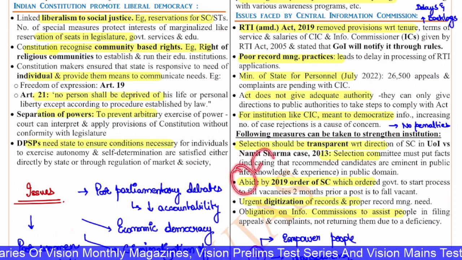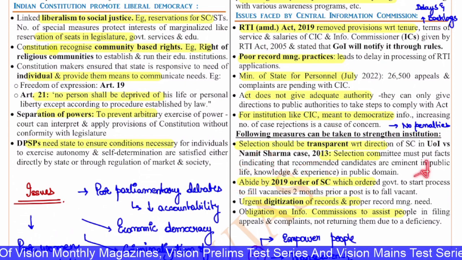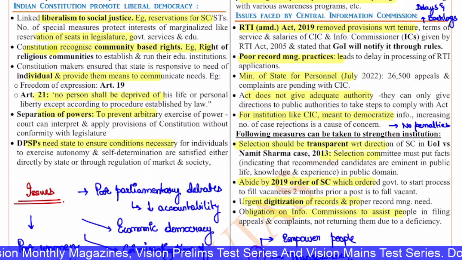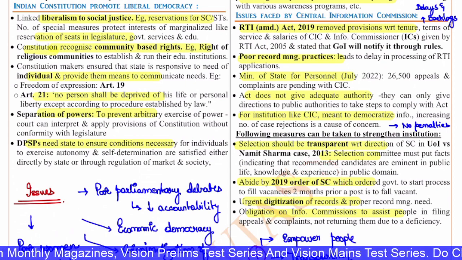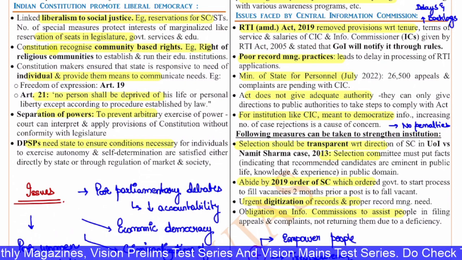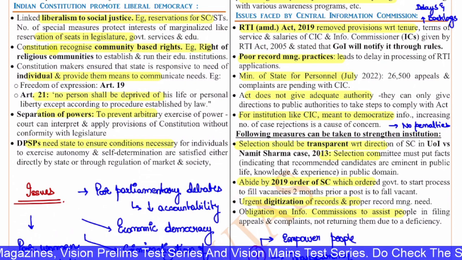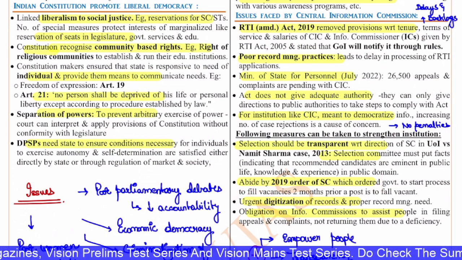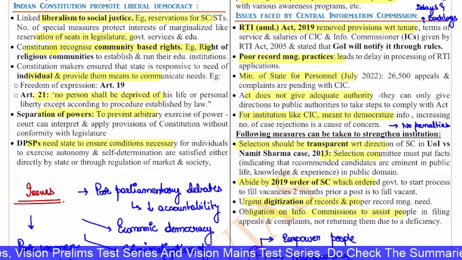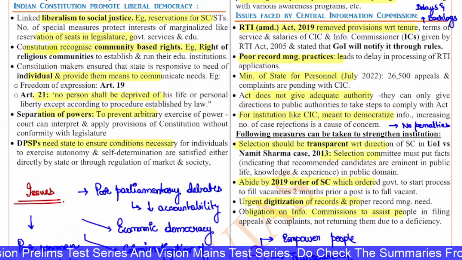Abide by the 2019 order of the Supreme Court, which ordered the government to start the process to fill vacancies 2 months prior to the post falling vacant. Then, urgent digitization of records and proper management of these records. This is also very important because this will ensure that steps are taken at the right time and there is timely delivery of the information.